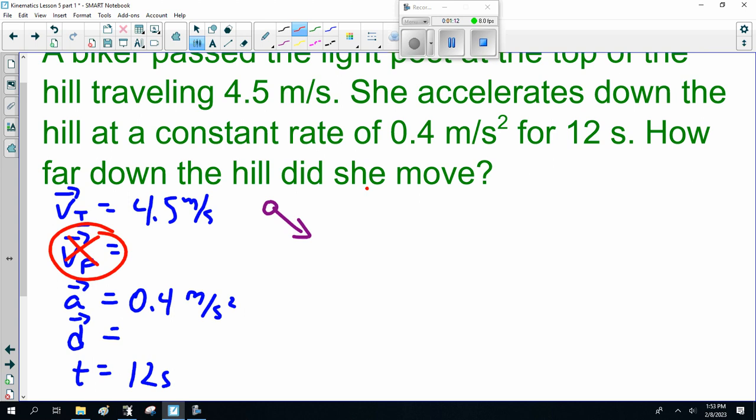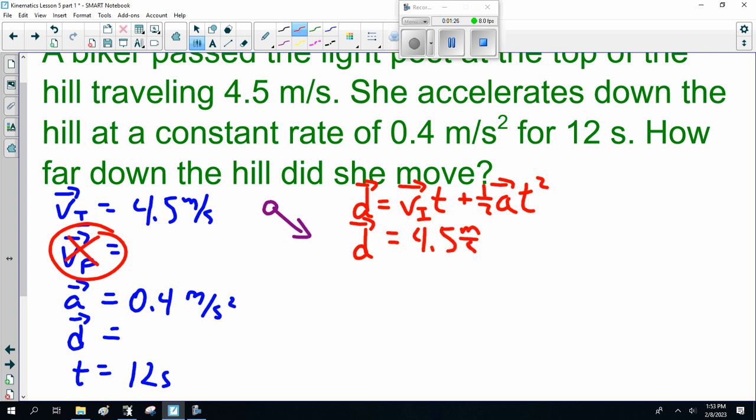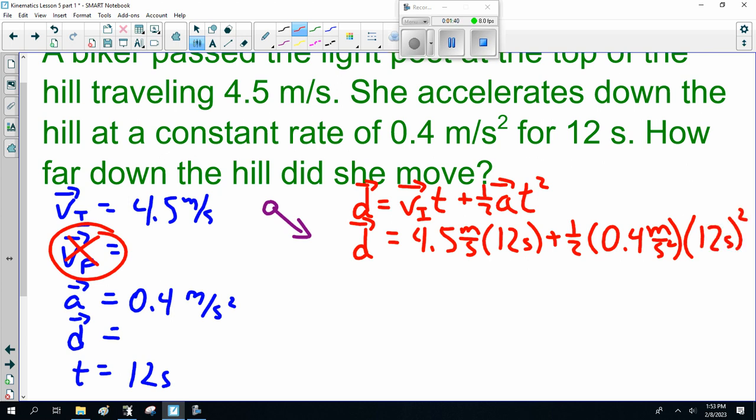Because we can use the formula displacement is V initial t plus 1/2 a t squared. So displacement we do not know: 4.5 meters per second times 12 seconds plus 1/2 times 0.4 meters per second squared times time, which is 12 seconds.